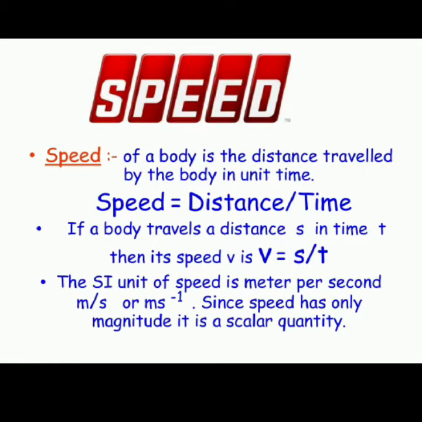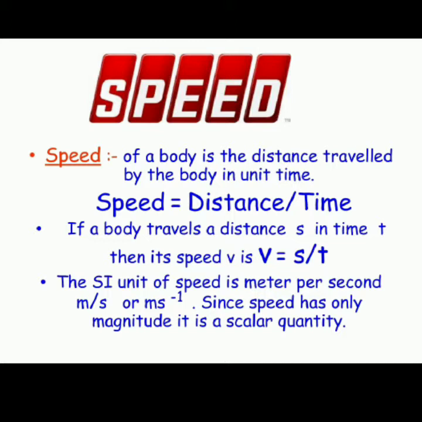The next topic we are going to learn is related to speed. Speed is nothing but distance upon time. The distance a body travels in unit time is called the speed of the moving object. So the formula of speed is equal to distance upon time.